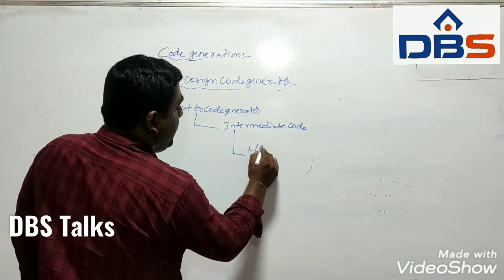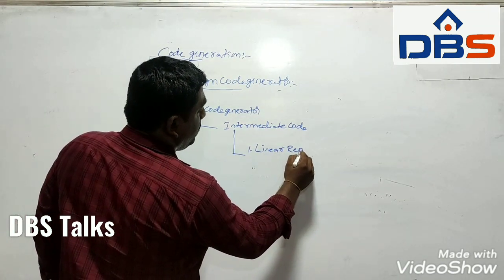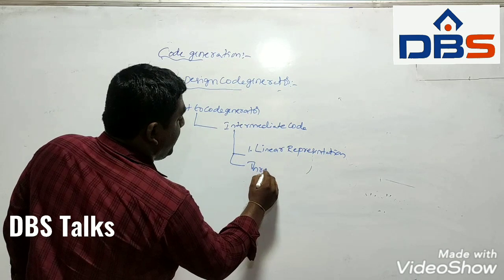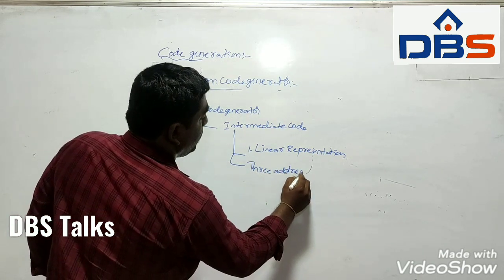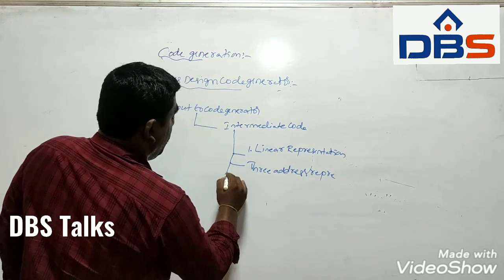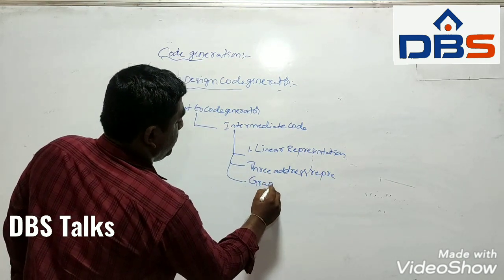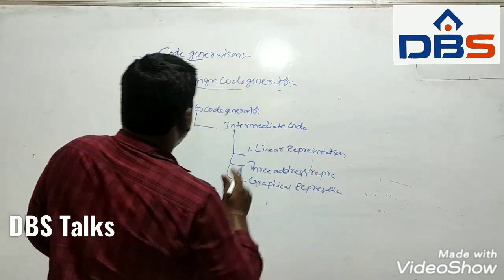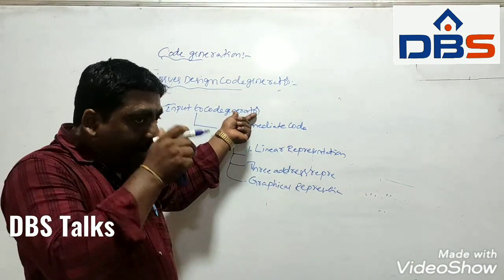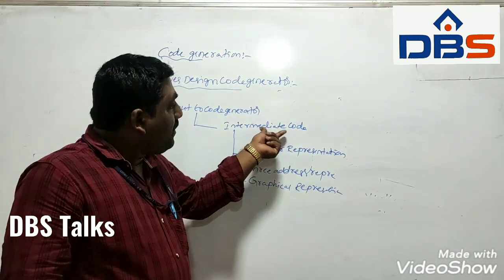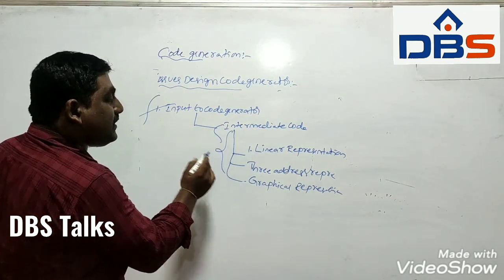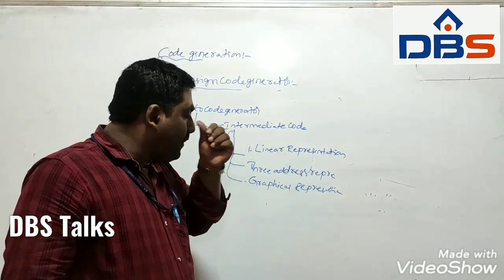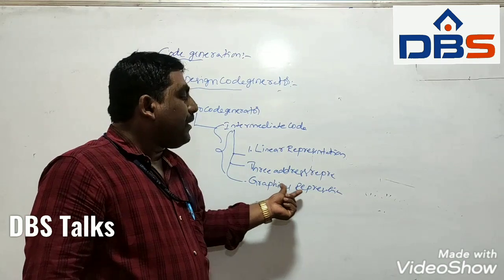The first one is linear representation, the second one is three address representation, and the third one is graphical representation. That means we give the input to the code generator as a linear expression, three-address code representation or graphical representation.